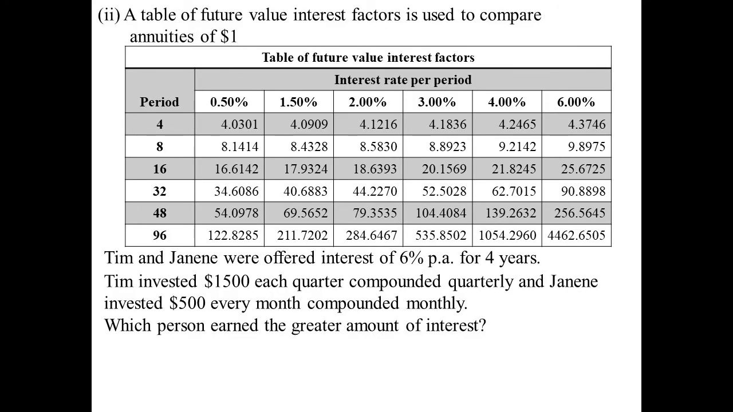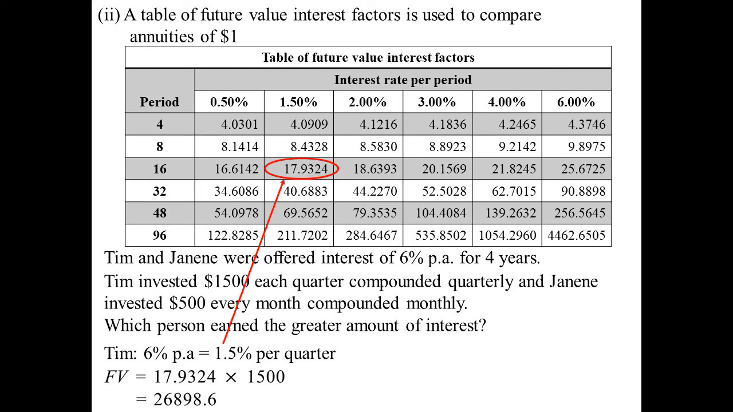Sometimes they just ask you to read off a table, rather than doing all the calculations. Tim and Janine were offered 6% per annum for 4 years. Tim invests $1,500 each quarter, compounded quarterly. Janine, $500 every month. Who earned the most interest? That's just a matter of reading off the table. So Tim, 6%, that's the same as 1.5% per quarter. That's what we're looking for, because there would be 16 quarters. So we get 17.9324, but times the $1,500 investment, 26,898.6.